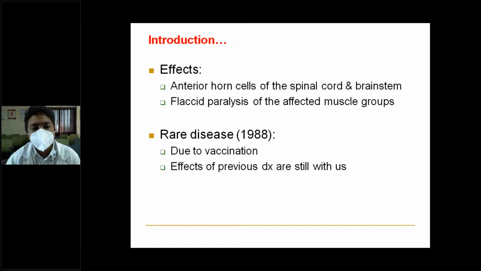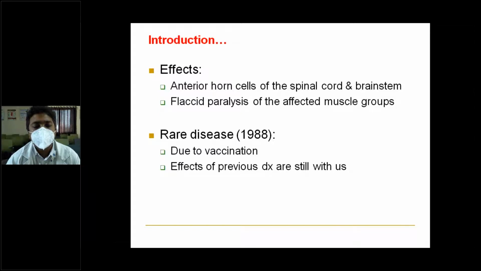What happens in polio is that anterior horn cells are affected in the spinal cord and brainstem, so it is called bulbar polio or spinal polio. The anterior horn cells, which are motor in function, are affected, and there is flaccid paralysis of the affected muscle groups. You can have involvement of some of the motor units or all motor units.